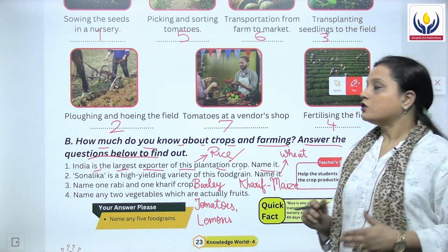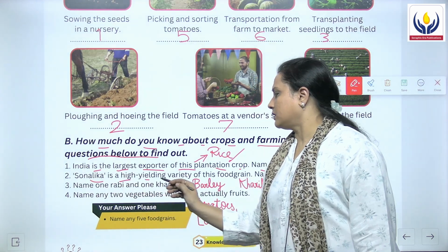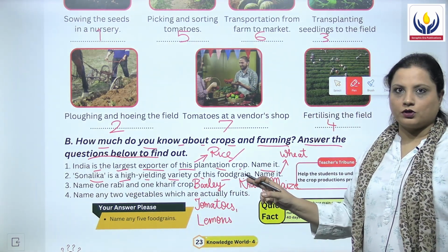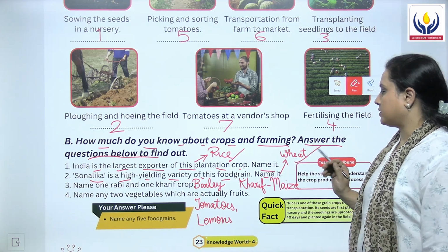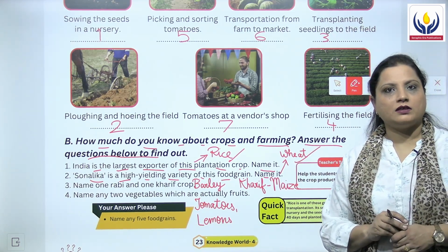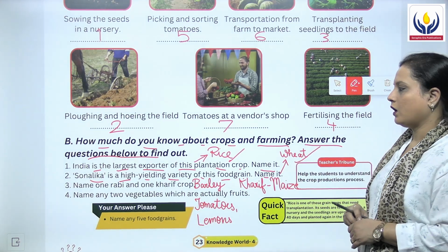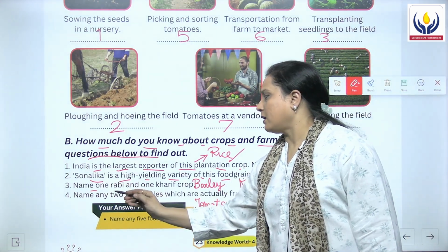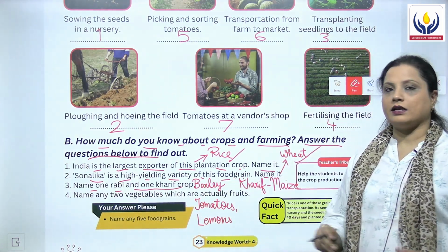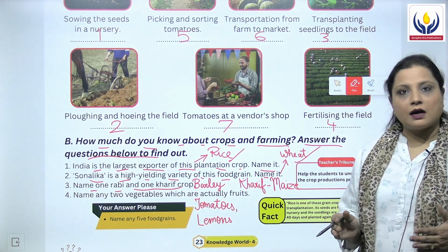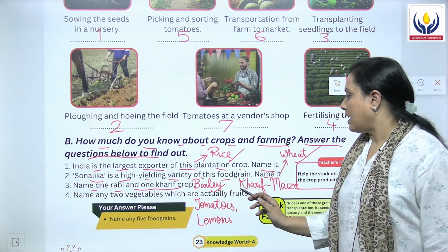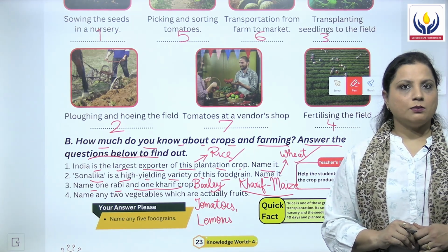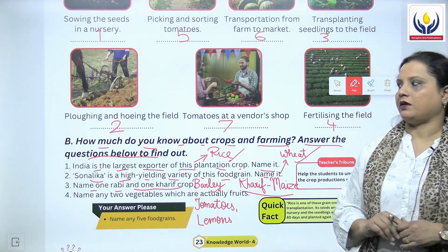Next question, Sonalika is a high yielding variety of this food grain, and the name of this food grain is wheat. W-H-E-A-T, wheat, यानी कि गेहूं. Then we have the third question. It says name one rabi and one kharif crop. So the name of the rabi crop is barley and the name of the kharif crop is maize, यानी कि भुट्टा, जिसे हम corn भी कहते हैं.